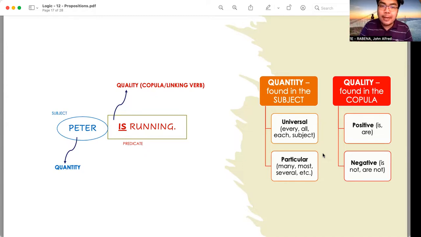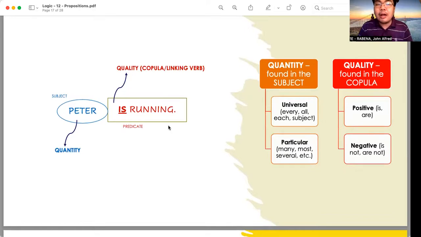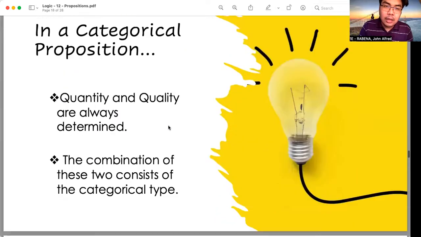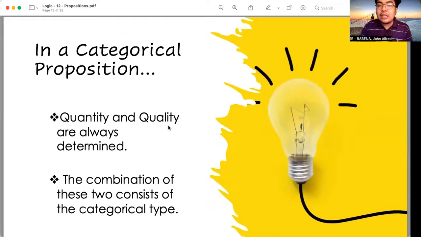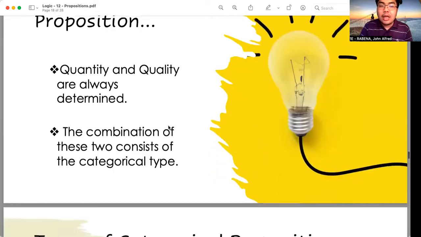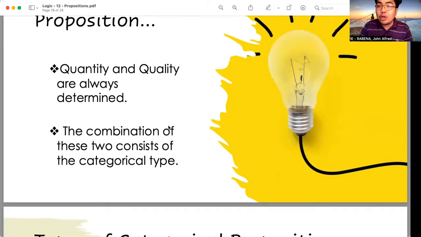So in this sentence, Peter is running, the quality is positive, because the linking verb used in this sentence is the word is. How about if I say Peter is not running? Then the quality of that proposition would be negative. So in a categorical proposition, quantity and quality are always determined. The combination of these two consists of the categorical type.